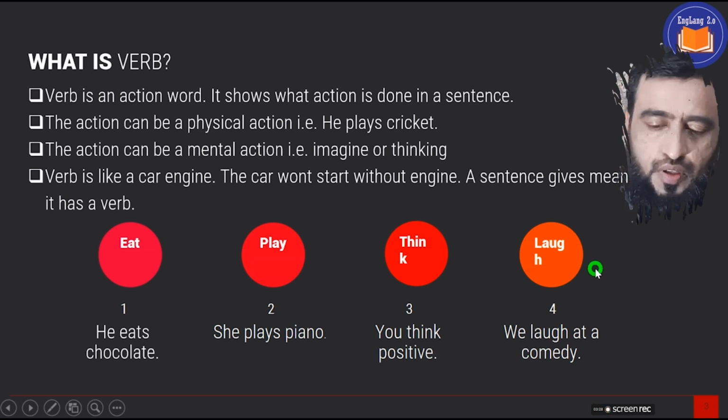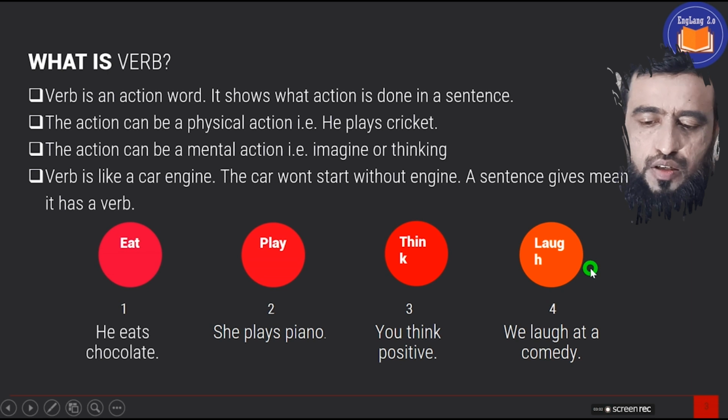Now we come to the fourth example of the verb laugh. Laugh is a verb, and we make a sentence like this. We laugh at a comedy. We laugh at a drama. We laugh.